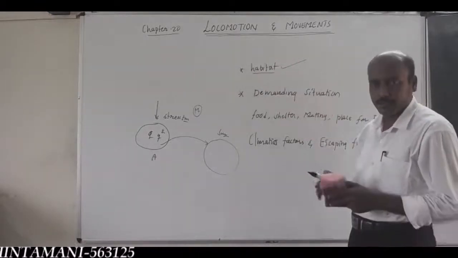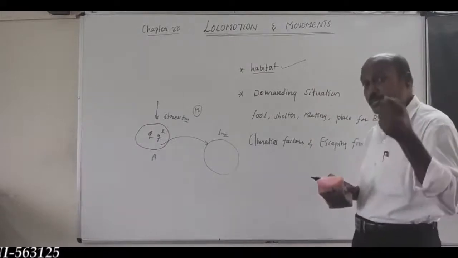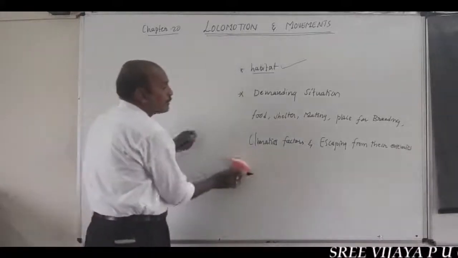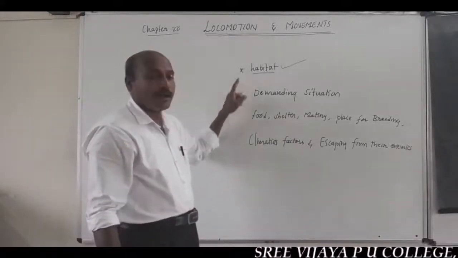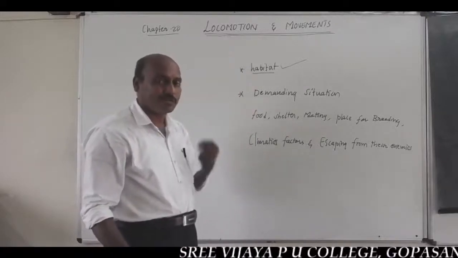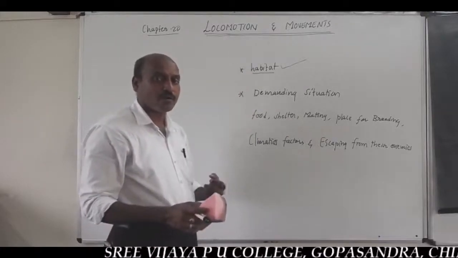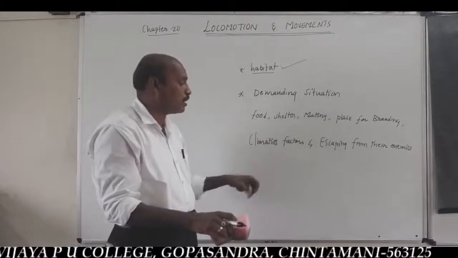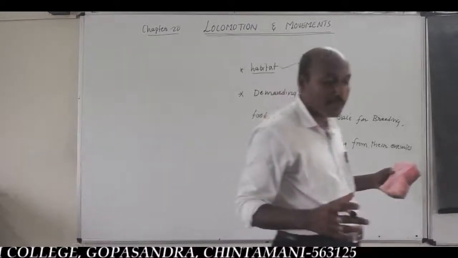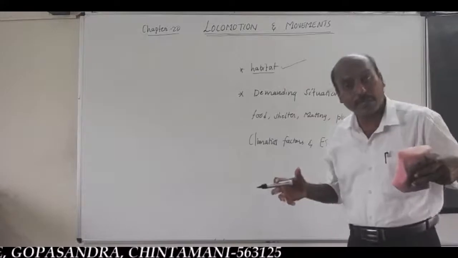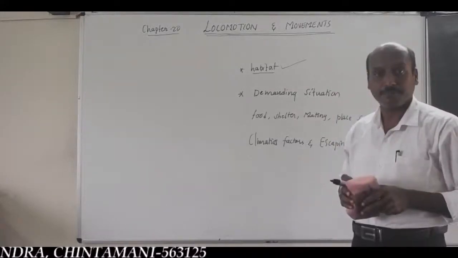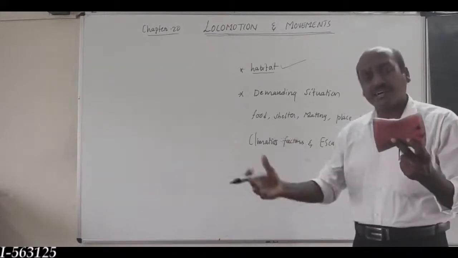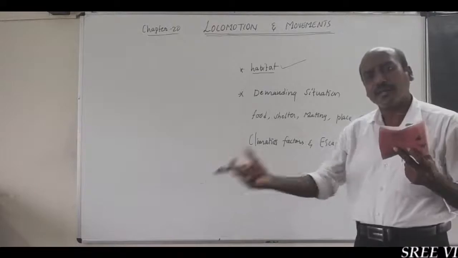So the method of movements in different types of animals varies, depending upon the nature of habitat and demanding situations like food, shelter, mating, breeding places, suitable place for reproduction, climatic factors, or escaping from their predators, their enemies. For example, a cheetah may chase and hunt a deer.